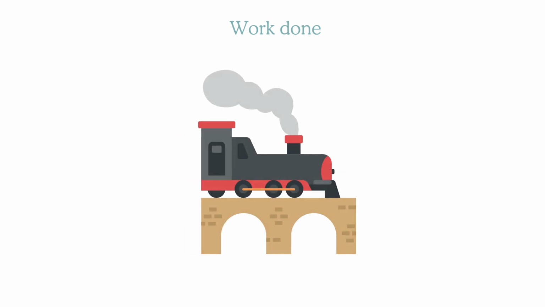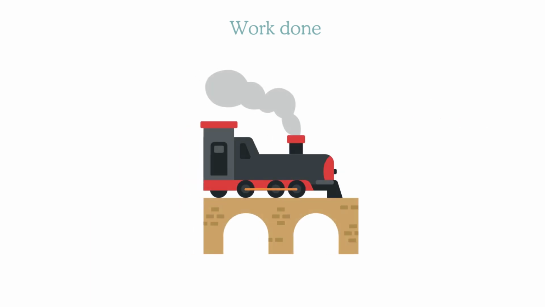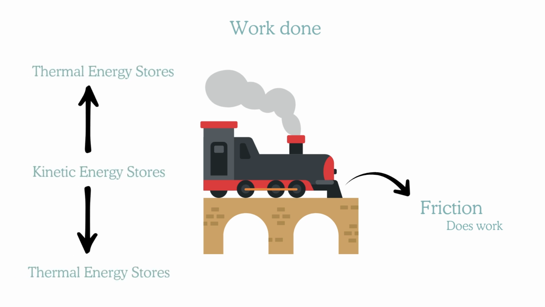And so, if we put this into practice, we can imagine a train that's about to cross a broken bridge. So, in order for it to stop, it applies the brakes, which create friction between the brakes and the wheels. And then we say that the friction does work as it slows the train down, because it causes energy in the wheel's kinetic energy stores to be transferred to the thermal energy stores of the surroundings, in the form of heat, which will hopefully slow the train down.